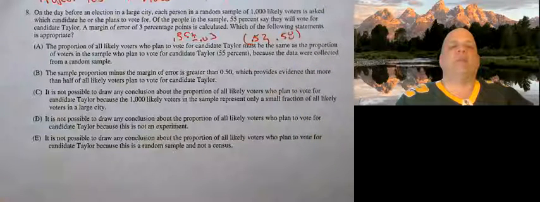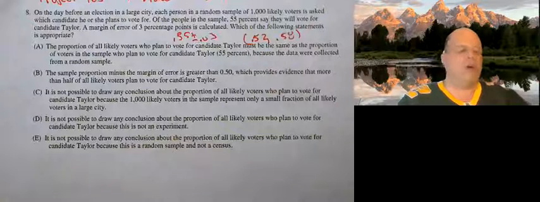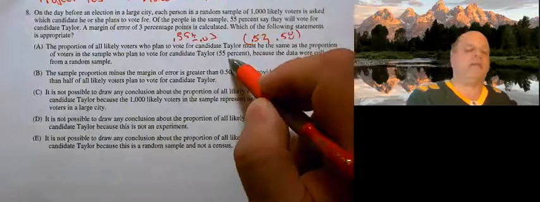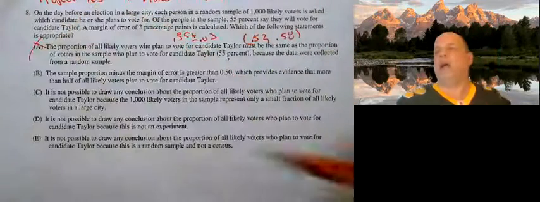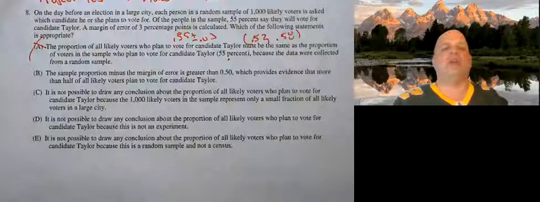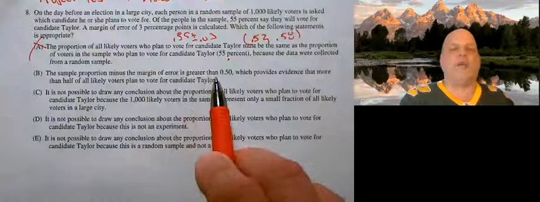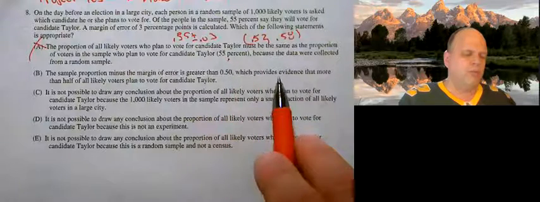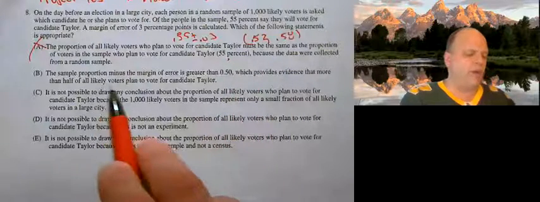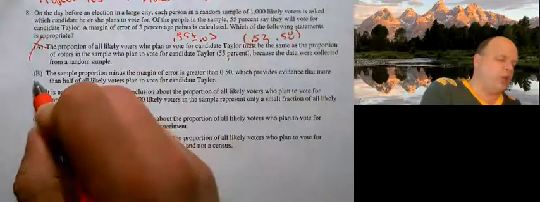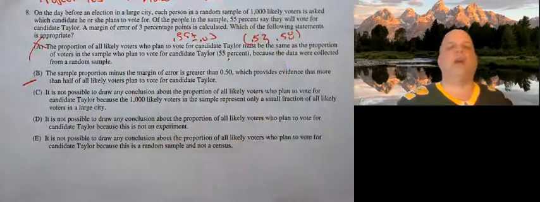So A, the proportion of all likely voters who plan to vote for candidate Taylor must be the same as the proportion of voters. No. It'd be nice if it were, but our samples rarely ever are exactly the same as the population. The sample proportion minus the margin of error is greater than 0.5. That's true, which provides evidence that more than half of all likely voters plan to vote for candidate Taylor. That sounds pretty good. It does appear that way.